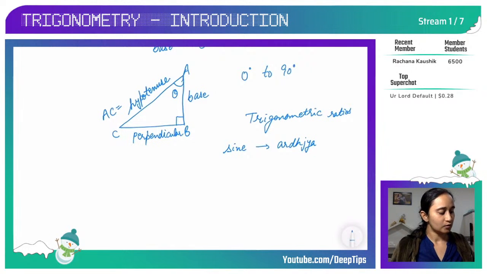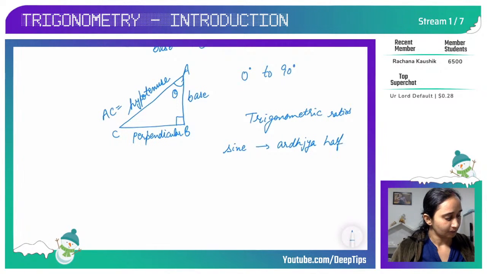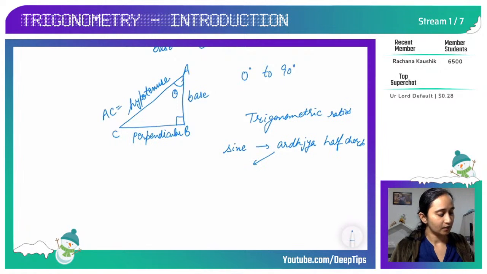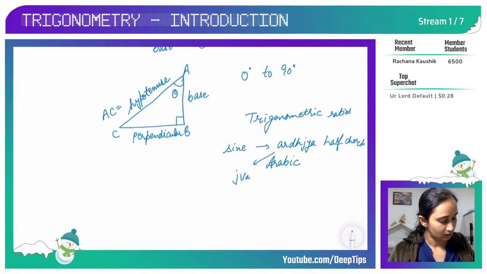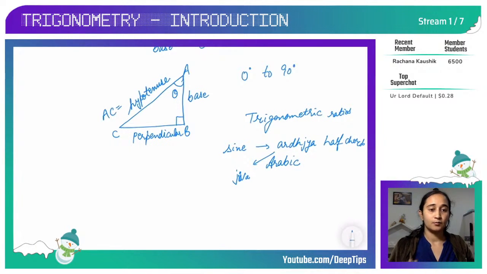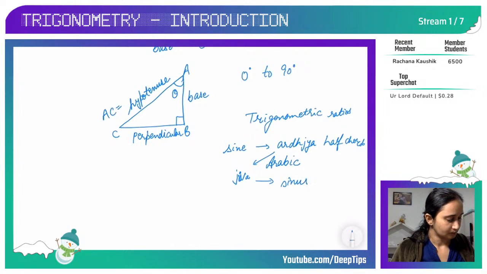Okay, so it was called half chord in India, Ardhjaya, in Sanskrit, but then Arabic people took it from us. Okay, and they called it Jiva. So Ardhajaya was called Jiva in Arabic. Okay, then it was translated to the word sinus.